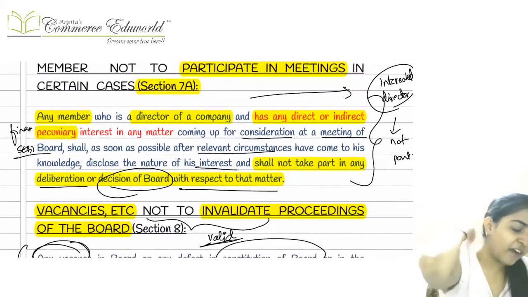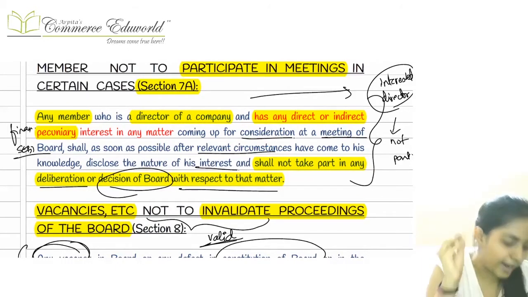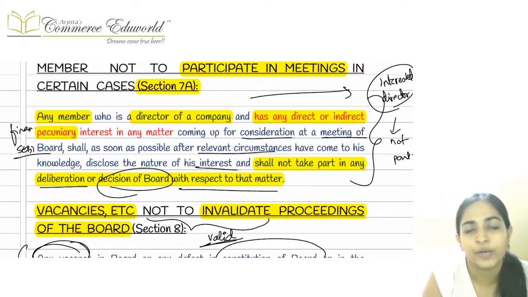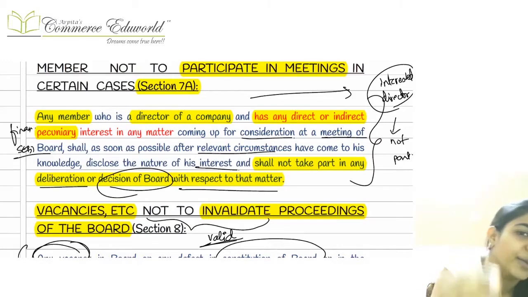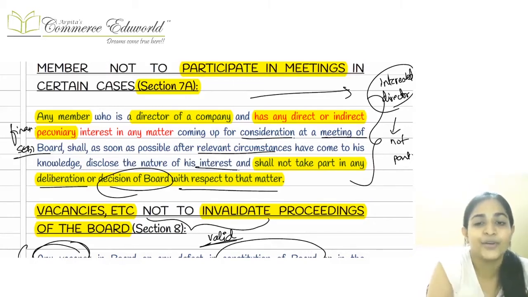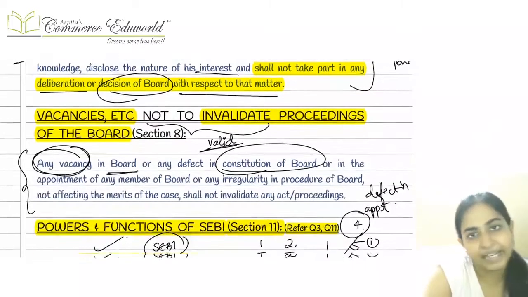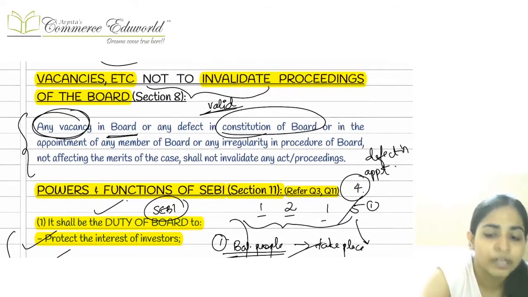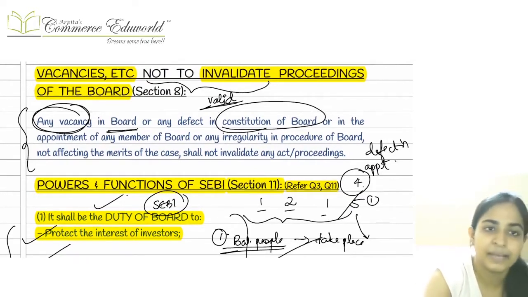Another thing, after that, if there is any particular person who is an interested director, any person who is a member of a particular company and who is also going to attend the meeting of the SEBI, if that person has an interest in the matter which is going to be discussed in the meeting, then he will have to disclose this fact and he shall not take part in that meeting. Right? In that particular matter, he should not have any involvement. Otherwise, again, it is going to affect the decision which is taken in the SEBI meeting.